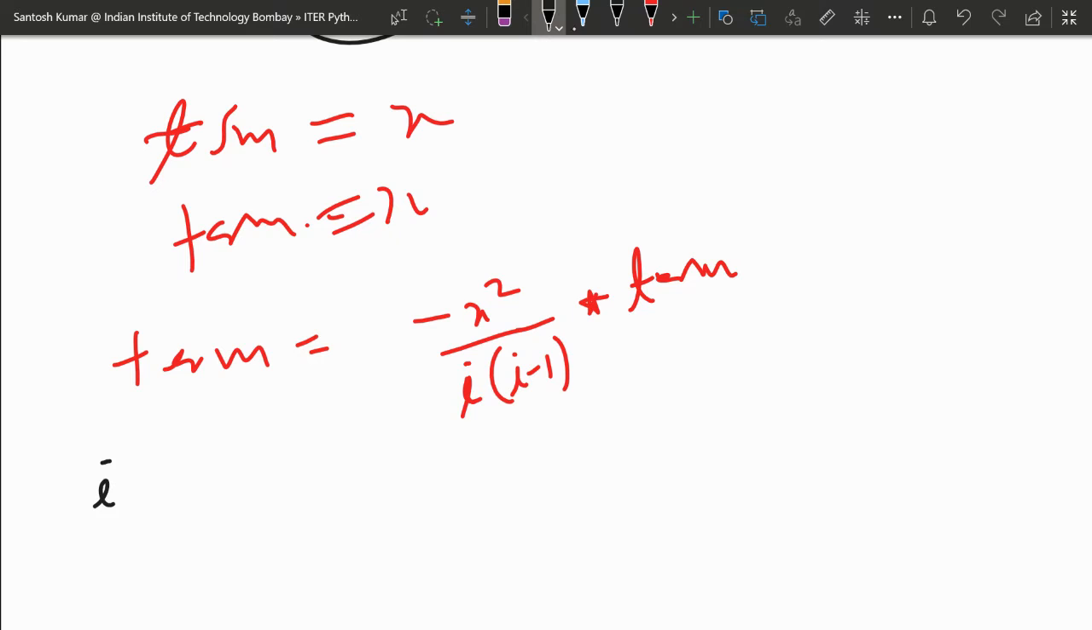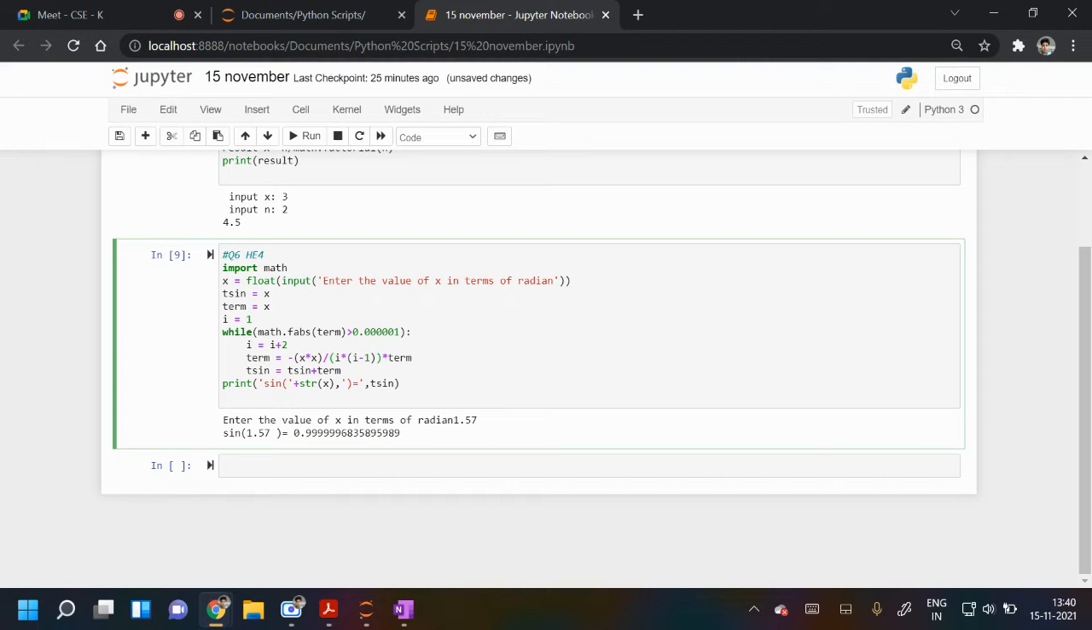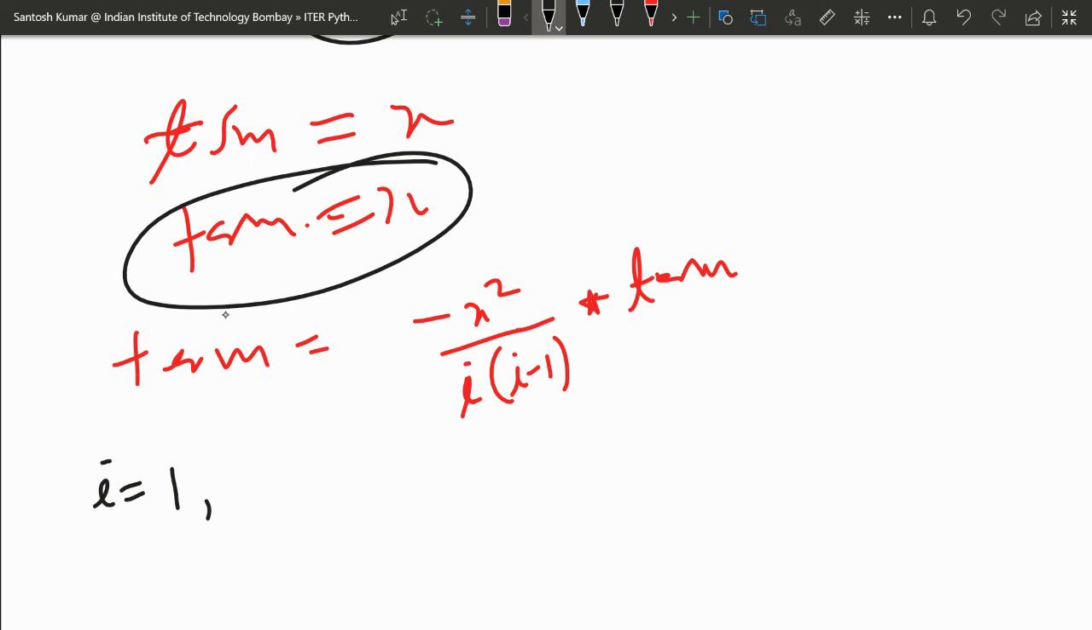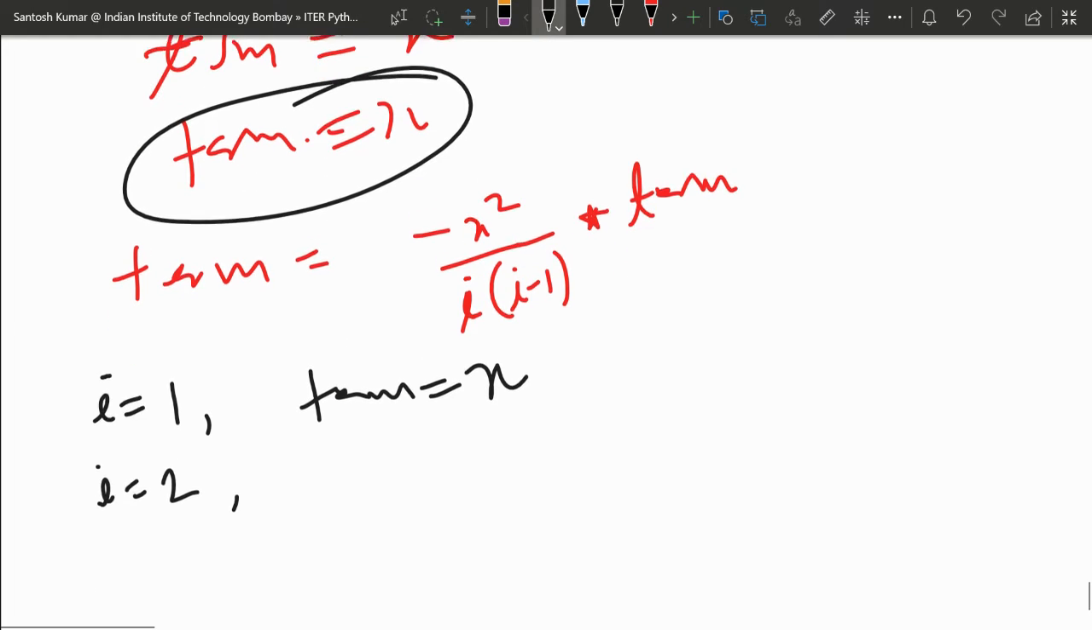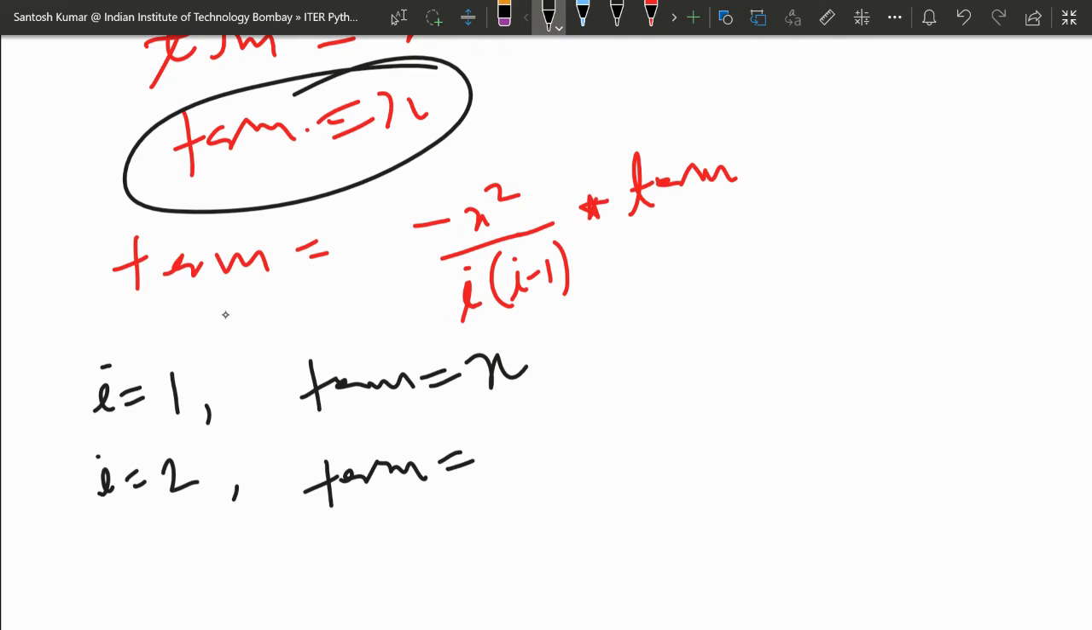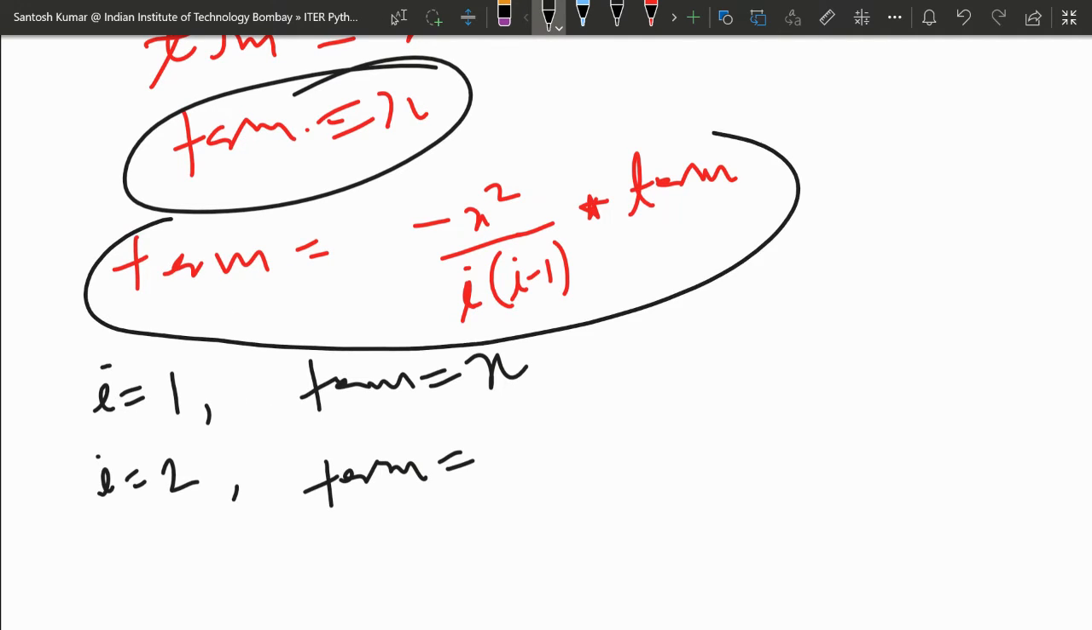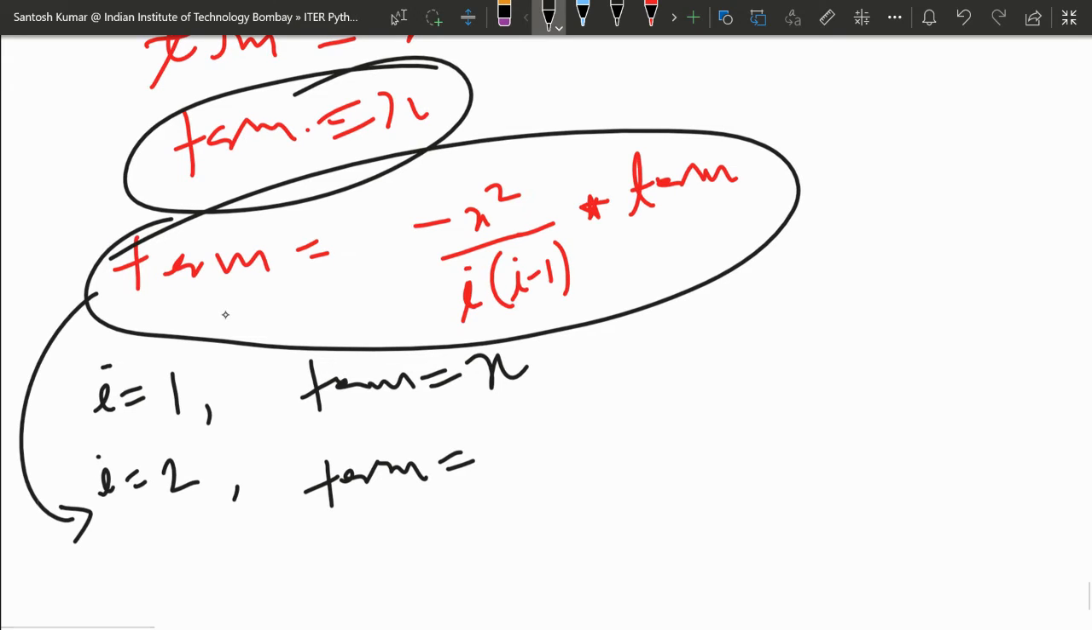So the term is being updated by this. We initialized I with 1, so I is 1, and the term is fixed by x. So initially the term is x. So when I will be 2, what will happen? Term will be updated, minus x square upon 2 into 2 minus 1, into term, that is x.